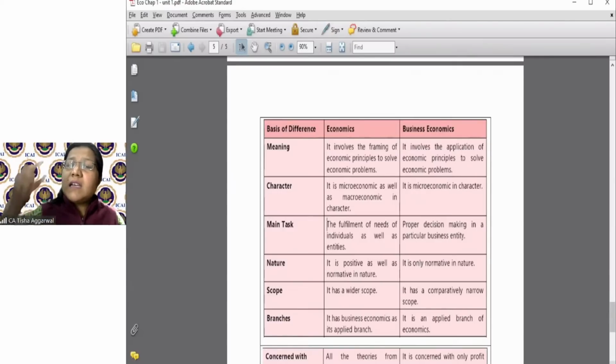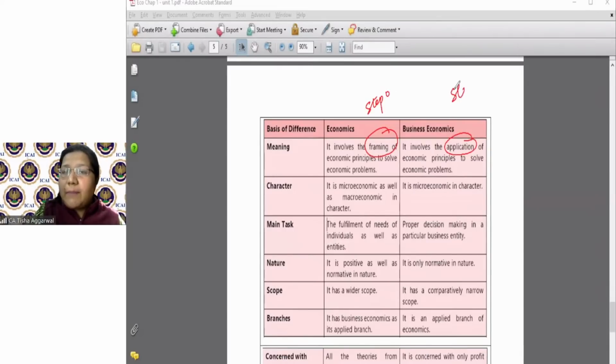Business economics says let's use the economic principles to solve the economic problems. Whereas economics is about framing the principles to solve problems, business economics is the application. So can I say this is step 0, but this is step 1. Execution has to be done here, an implementation plan has to be made here, correct? Is it clear? Yes or no?